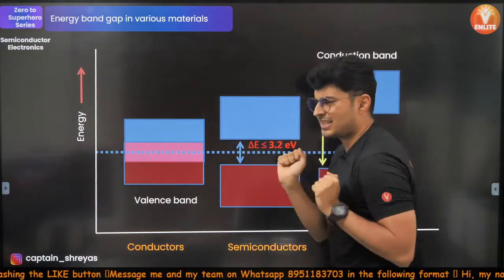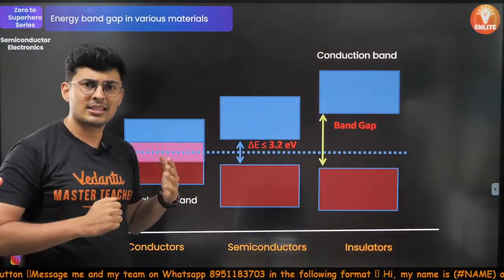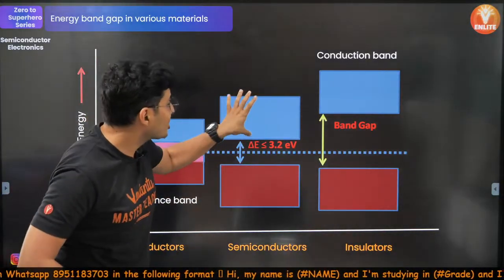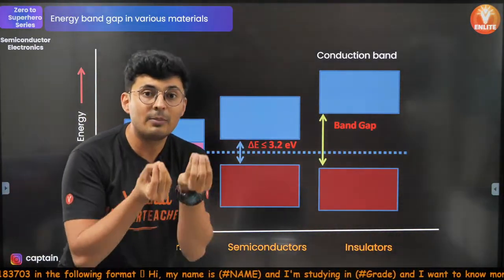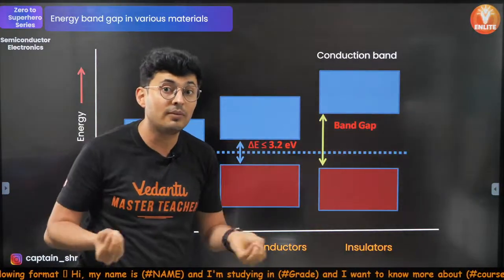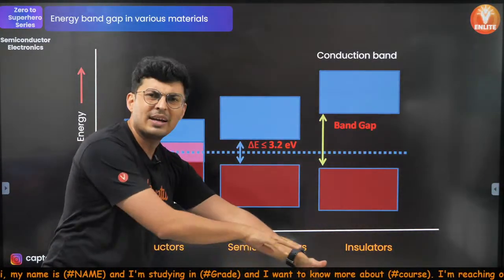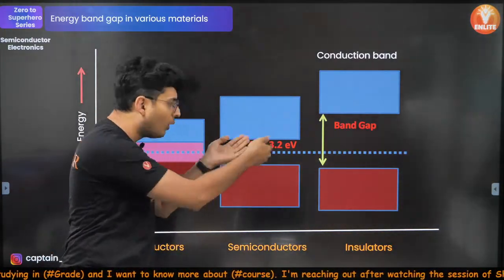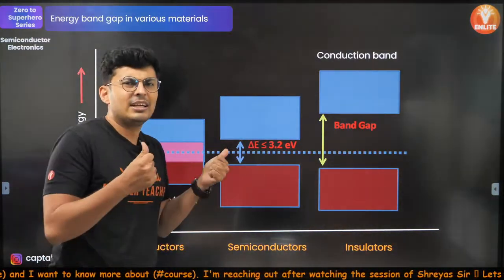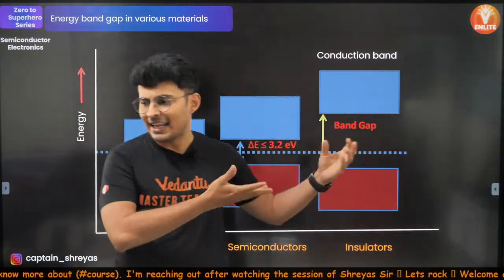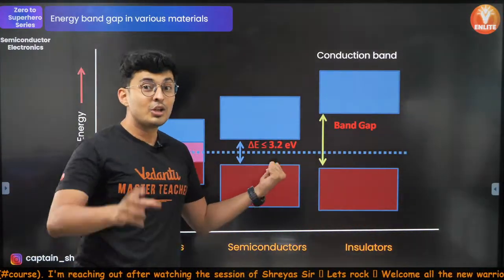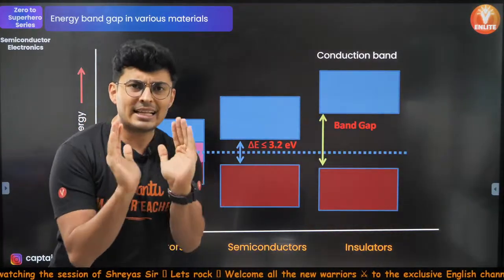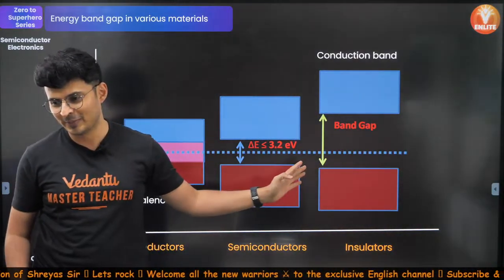When this gap is very less, you are standing on the platform of valence band. Conduction band is where you should be for you to be available for conduction of electricity. The gap is very less. There is very little chance that you might fall down unless you are really stupid to fall into that gap. So you give it a little push, it will be like, okay, I can jump very easily. So that is a semiconductor. The energy gap is very less, less than 3.2 electron volt.